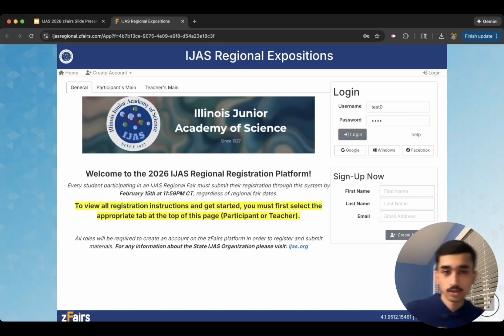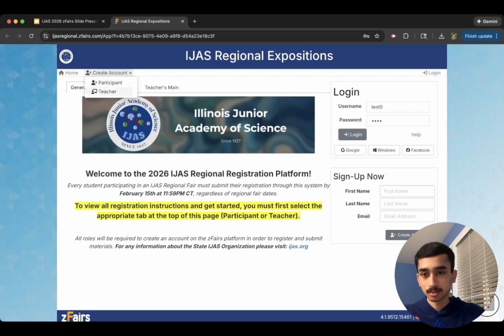Now, for all of the CPS teachers out there, you will have to go through the Create Account place because we were not able to import your details right away, so you'll be able to go through that Create Account option and then create your account. The schools for CPS should have already been implemented inside of the Zfares platform, so don't worry about that. Just select your school from the options, and you should be all good to go to review your student entries and have your students register.